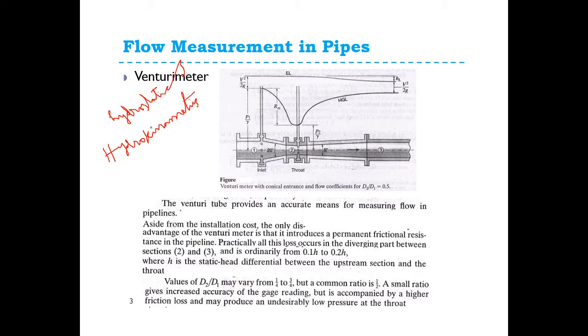Hydrokinematics is nothing but the motion of particles without considering the forces causing the motion. The velocity at any point in a flow field at any time is studied in this branch of fluid mechanics. Once the velocity is known, then the pressure distribution and forces acting on the liquid can be determined. If you know the velocity of the flow, you can find out the pressure.